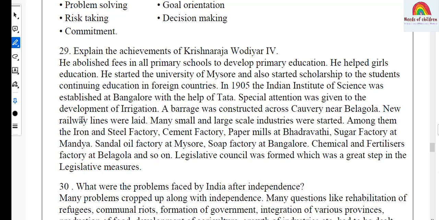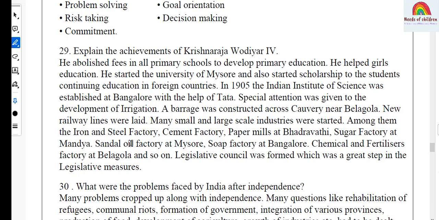Special attention was given to the development of irrigation. A barrage was constructed across Kaveri River near Belagula. New railway lines were laid. Many small and large-scale industries were started.